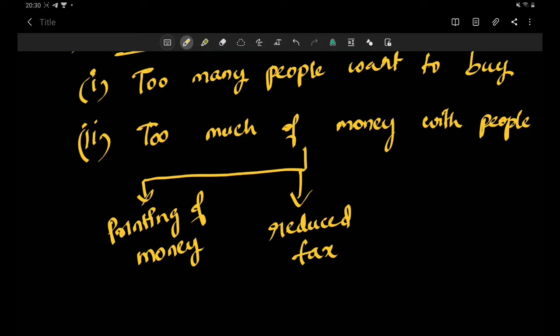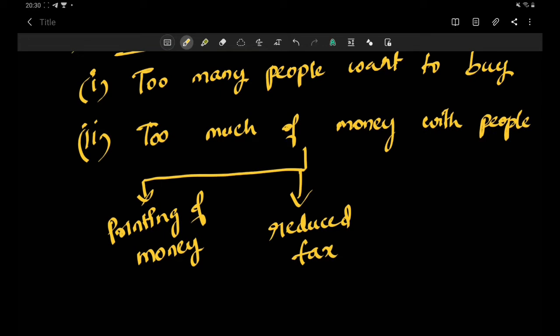Or for chicken, let's say if everybody wants to eat chicken and everybody is willing to spend more and everybody has more money, let's say due to reduced taxation, then the price of chicken increases. So this way reduced taxation can also lead to an increase in price levels. That is, reduced taxation can also lead to inflation.